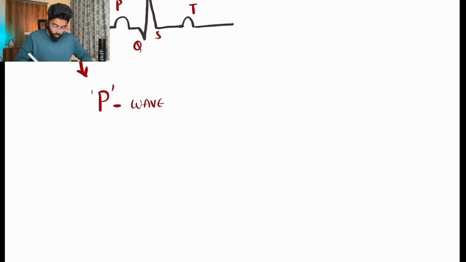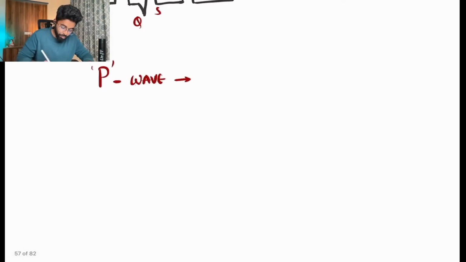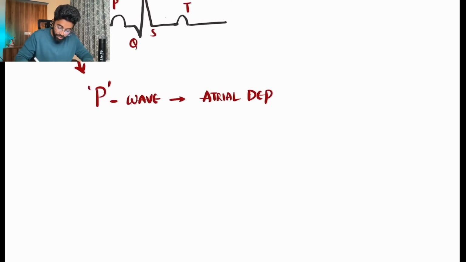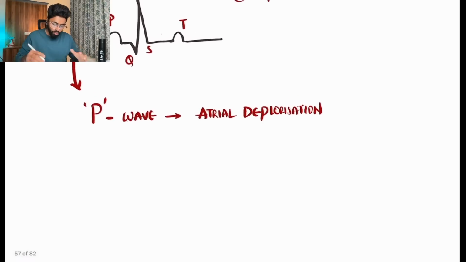So I'll ask a question. What does this P wave represent? The representation of the P wave is nothing but atrial depolarization. As I said, depolarization is nothing but a positive current. We have a positive deflection here. Atrial depolarization, very good. But how we know this P wave is emerging is the question.